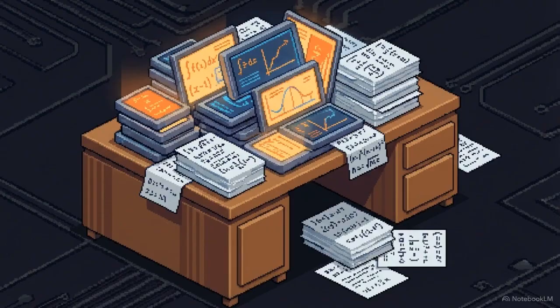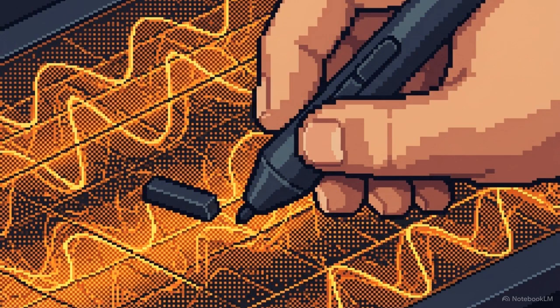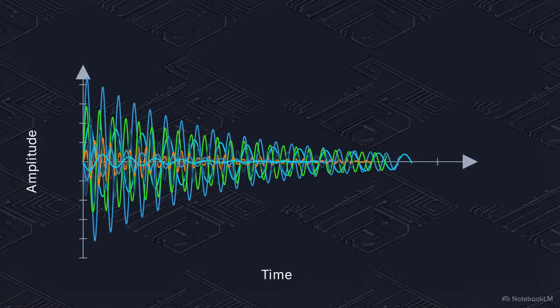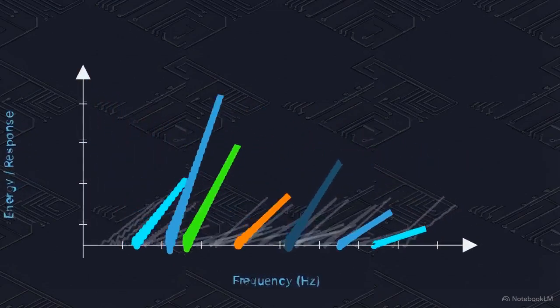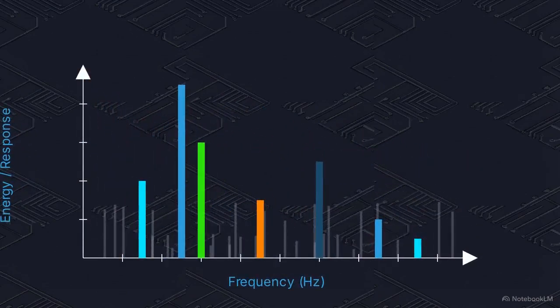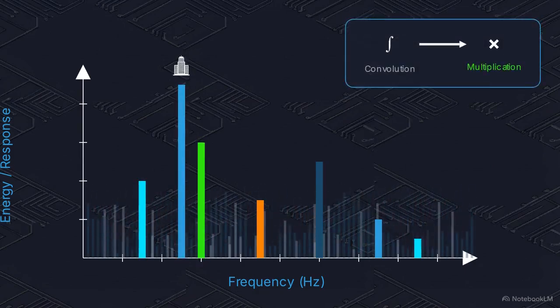There is a computational roadblock, though. Manually calculating thousands of overlapping wave decays second by second in the standard time domain is mathematically exhausting. This animated visualization shows the engineering shortcut. The complex timeline of overlapping waves morphs into the frequency domain. The frequency domain, or transform space, is a way of analyzing mathematical functions, not by how they change over time, but by isolating the specific frequencies, or pitches, they contain.